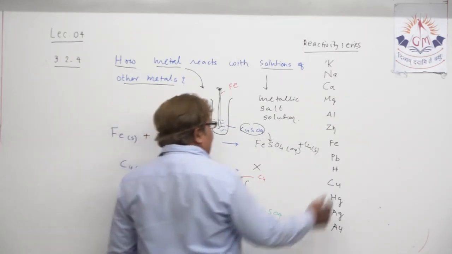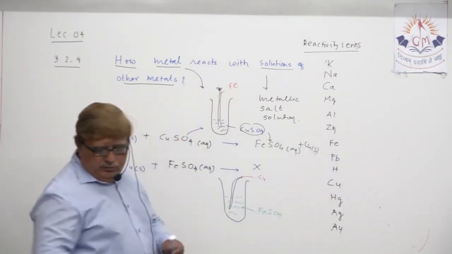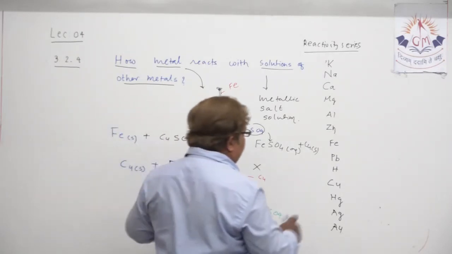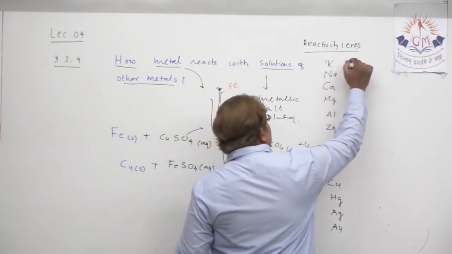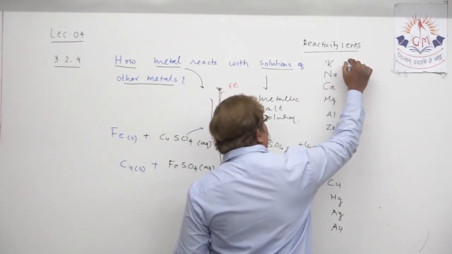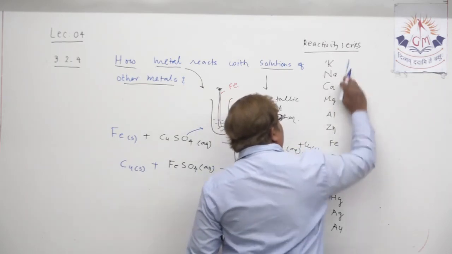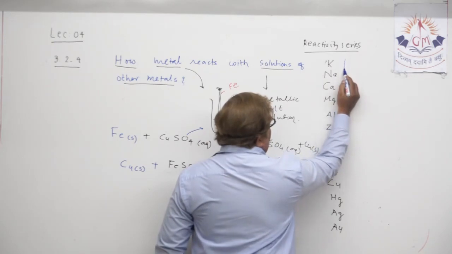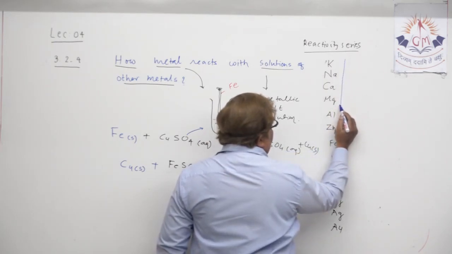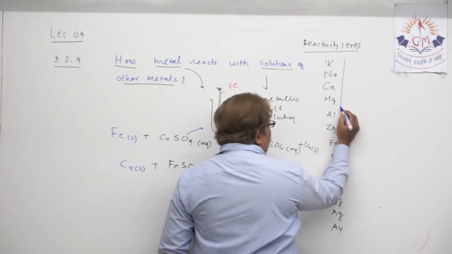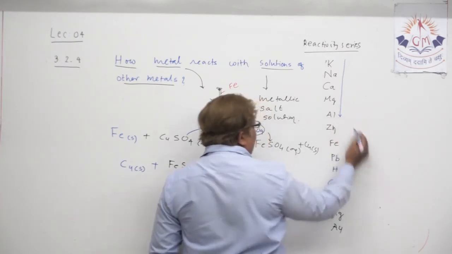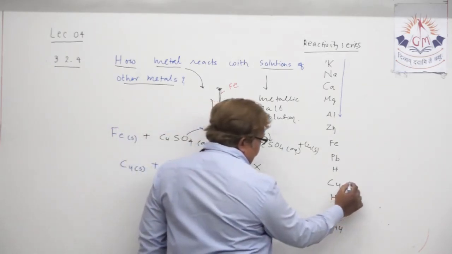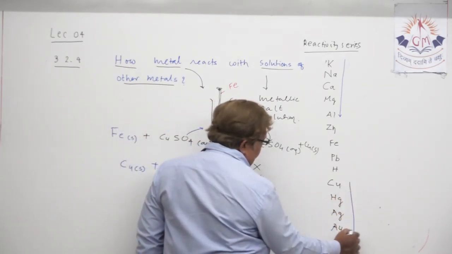At least this much effort you can do. It's not so complicated as it looks, right? You just have to make the effort. From top to bottom, at least this many you can remember: potassium, sodium, calcium, magnesium, even aluminium you can include. They are highly reactive metals. Then the least reactive metals I already mentioned.